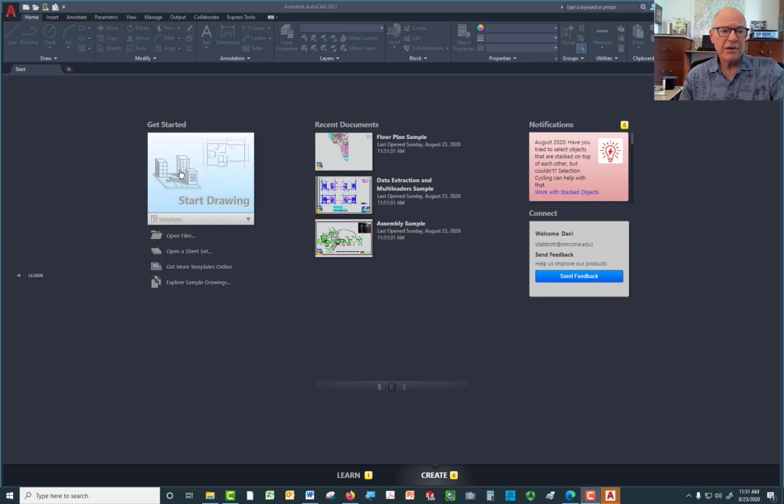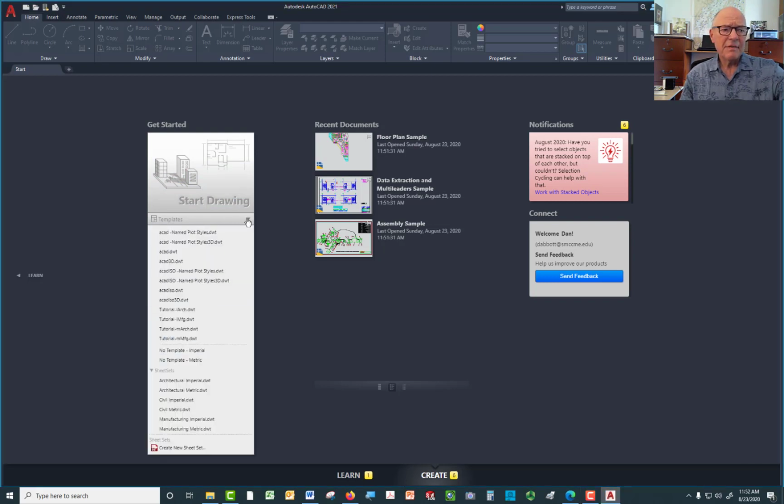Over here we have Start a New Drawing. And right below that it says Templates. They give you a lot of them. There are only two that are going to affect us at all. A template file is a file that has certain settings in it already. When you do CAD applications, you'll make your own template files with as many things as possible already set. During this class, as you go along the course, you may choose to do that here as well. And if you decide you want to do that, just let me know and I'll show you how, or you can go on my YouTube channel and find a video there on how to set up templates.